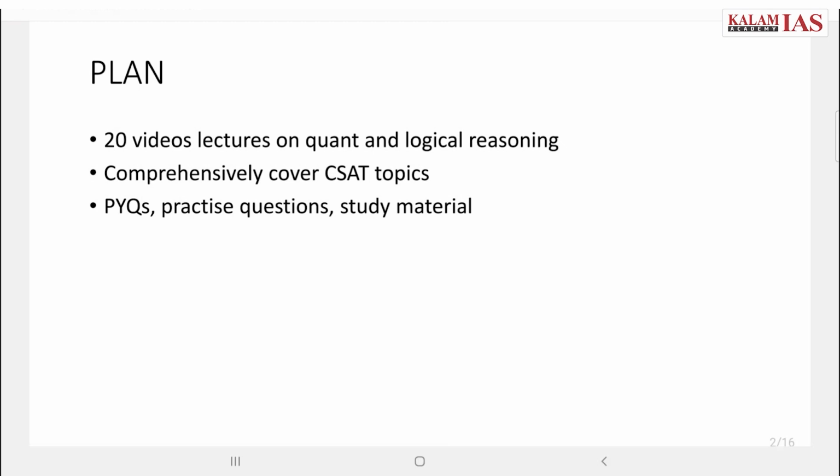Our focus will be to ensure that we do not try to mug up things or rote-learn formulas. Rather, we'll use reasoning to solve the paper so that with very little effort we can easily score and practice more and more questions in this course, so that it's very easy to clear the CSAT comprehensively.